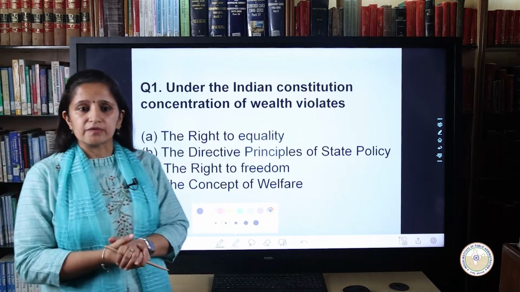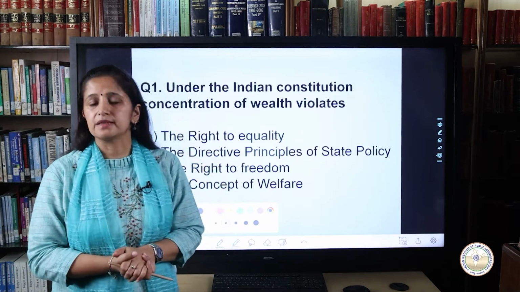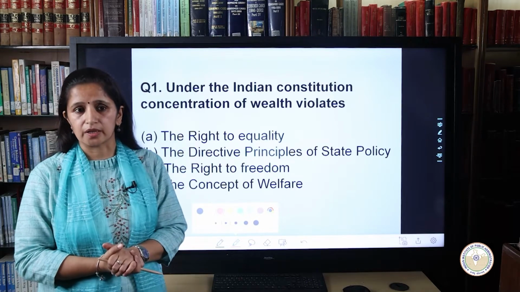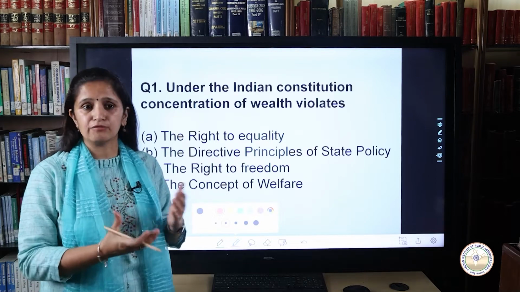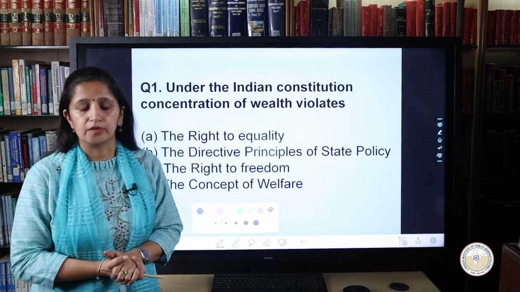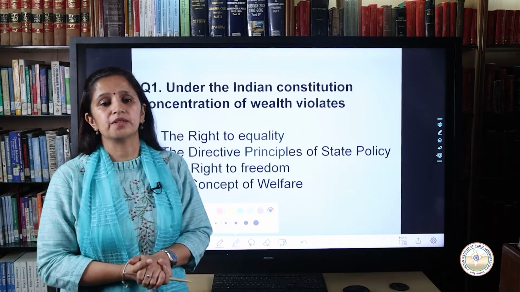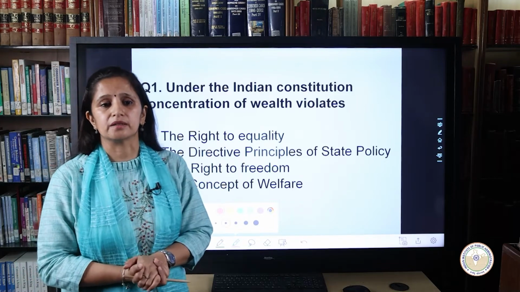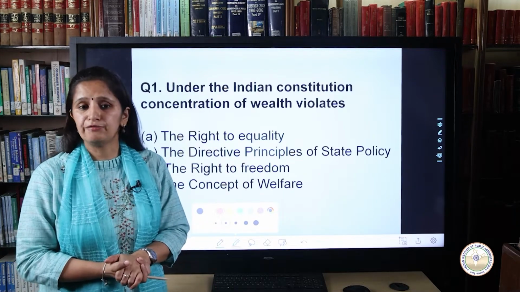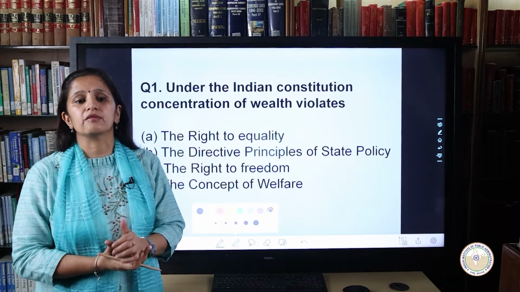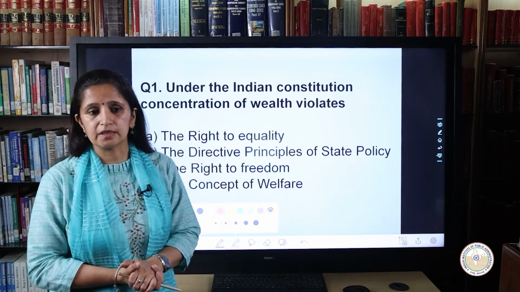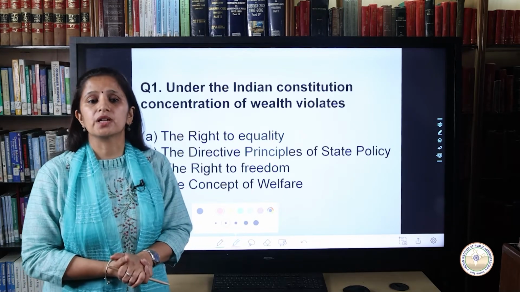Now coming to the directives based on socialist principles, that is Article 39, the state shall in particular direct its policies towards securing, and there are a number of things which you actually have to know. Number one, the right to an adequate means of livelihood to all the citizens. Number two, the ownership and control of material resources shall be organized in a manner to serve the common good. Number three, the state shall avoid concentration of wealth in few hands. Number four, equal pay for equal work for both men and women. The protection of strength and health of workers, and last, childhood and youth shall not be exploited.